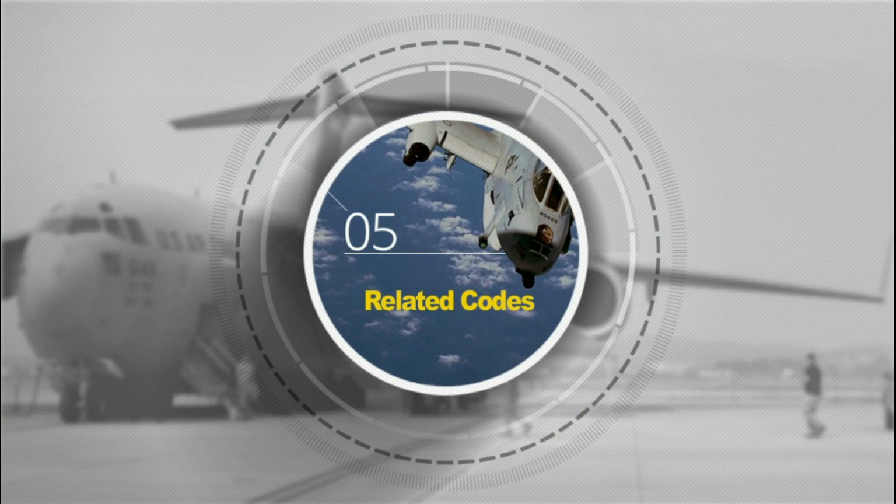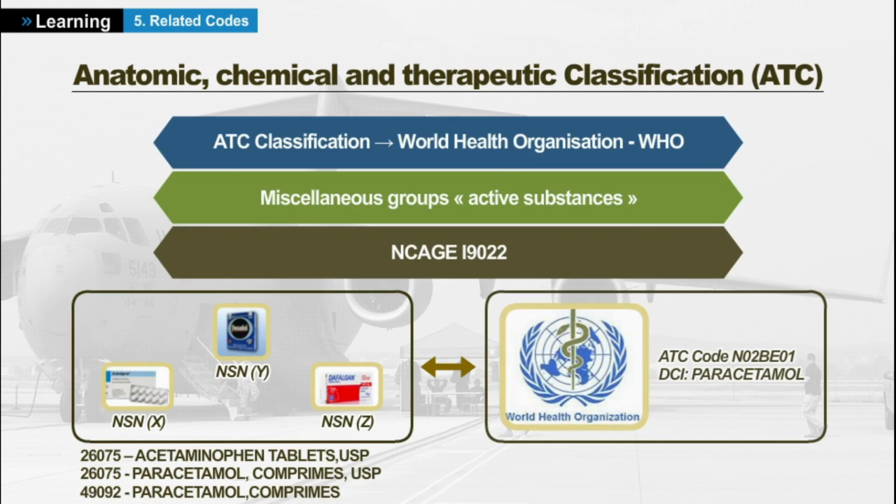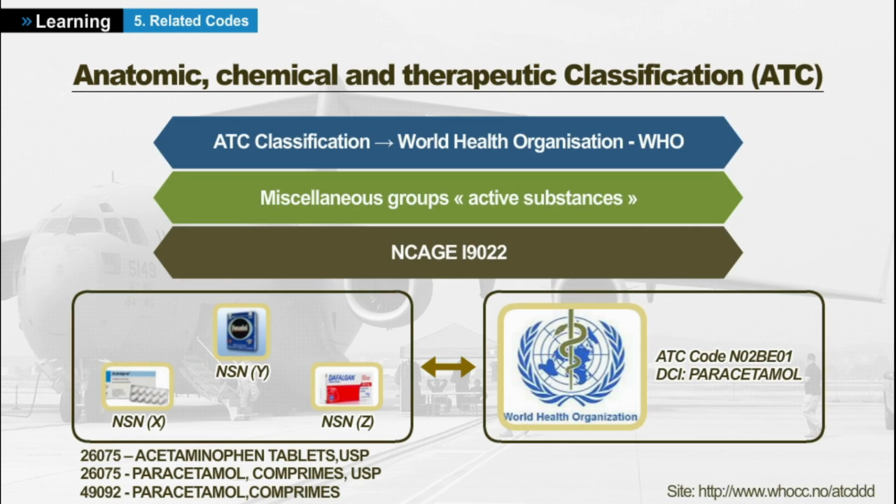5. Related codes. The ATC system of the World Health Organization, WHO. A classification which divides the active substances into different groups according to the organ or system on which they can work and their chemical, pharmaceutical, and therapeutic properties. Example: N02BE01, corresponding to paracetamol.